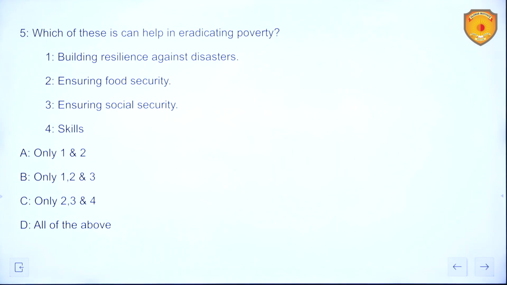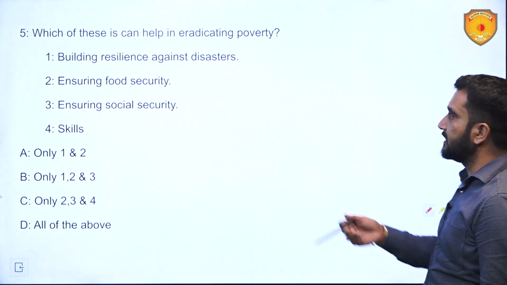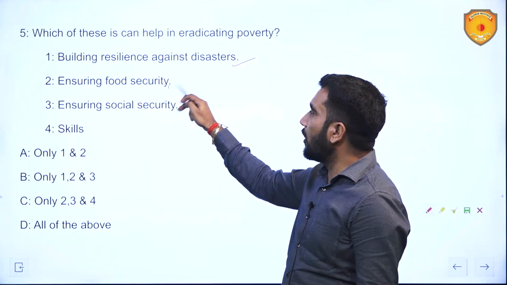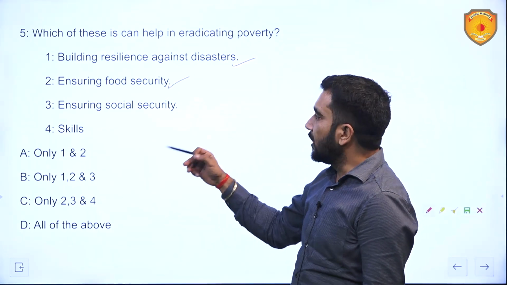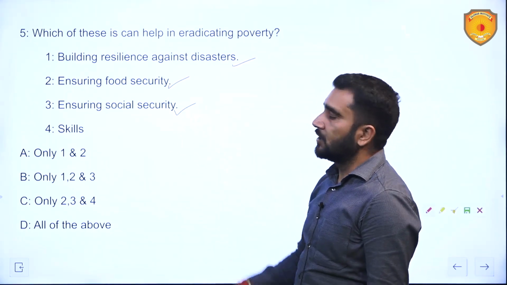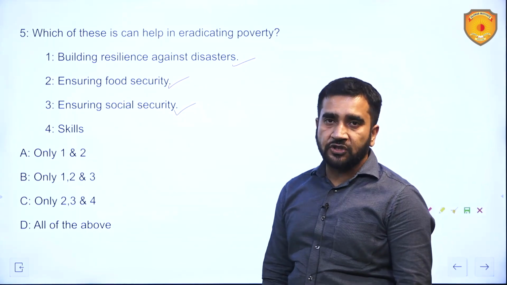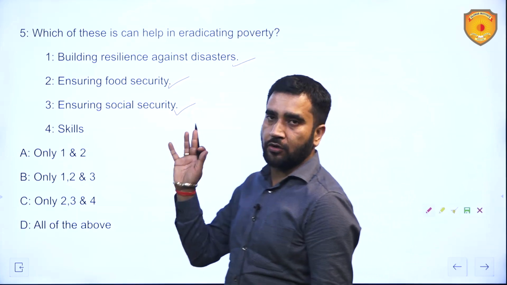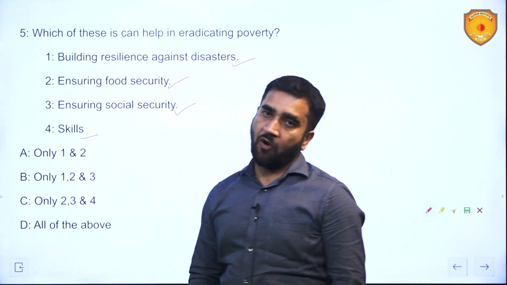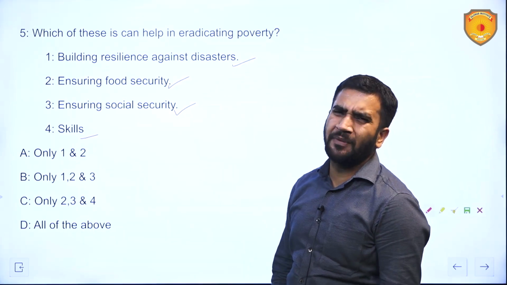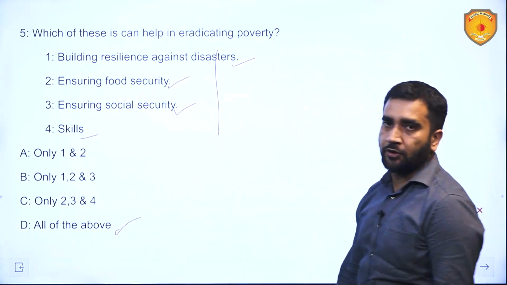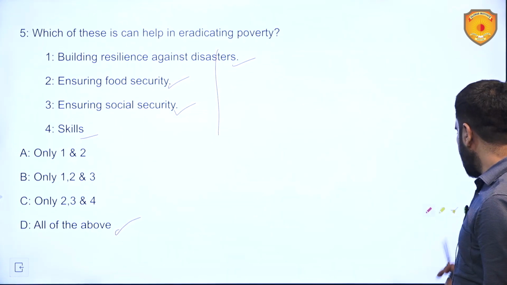Fifth is, which of these can help in eradicating poverty? Building resilience against disasters. Obviously these disasters pull people back into poverty. Ensuring food security, definitely yes. Ensuring social security, definitely yes. Giving them insurance, pension and all will not let them go down into poverty once they are pulled out of it. Skills, obviously yes. This was quite a commonsensical question. So all four will help, and D is hence going to be the correct answer for this question.